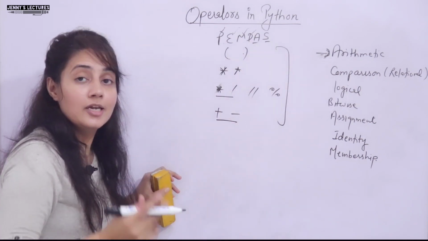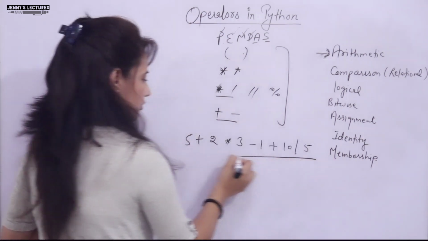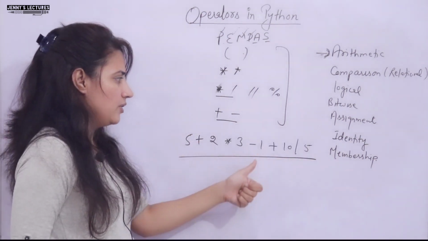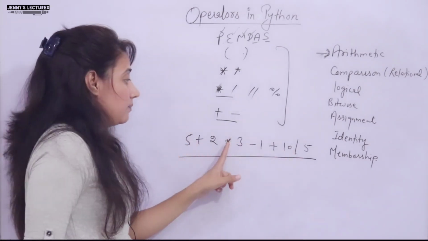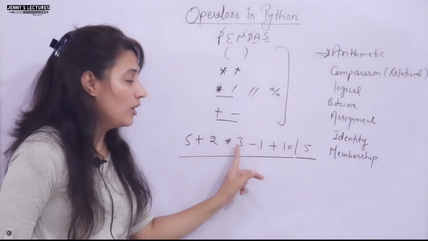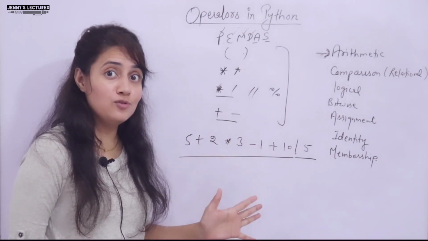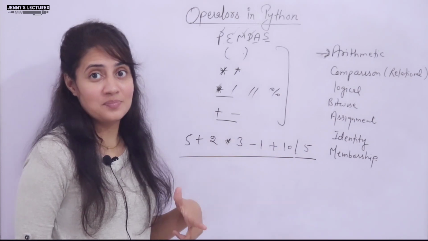Now one expression is something like this. Here plus and minus have less precedence than multiplication and division. But multiplication and division have the same precedence. So which one will you evaluate first now? This confusion is solved with one more concept, that is associativity.